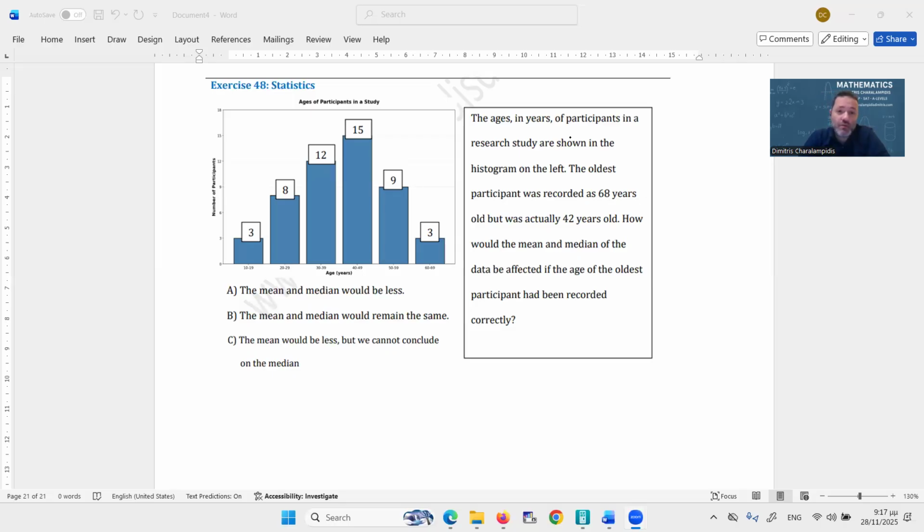The sure thing is that it will still be from 40 to 49, but whether it's going to be the same or whether it's going to decrease or increase, we do not have sufficient info about that. So overall, the mean would be smaller, but we cannot have any idea on the median's change, which means that the right answer for this specific exercise would have been C.